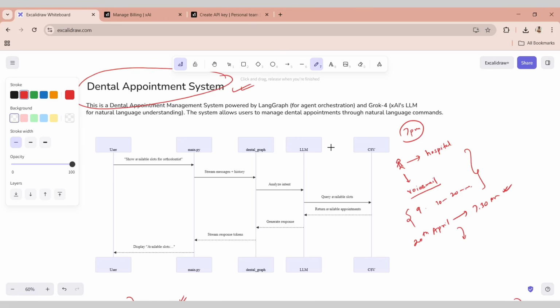This dental appointment management system is going to be powered by LangGraph for agent orchestration. We are going to use Grok 4, which is going to be our main brain for natural language understanding, and the system allows users to manage dental appointments through natural language commands.